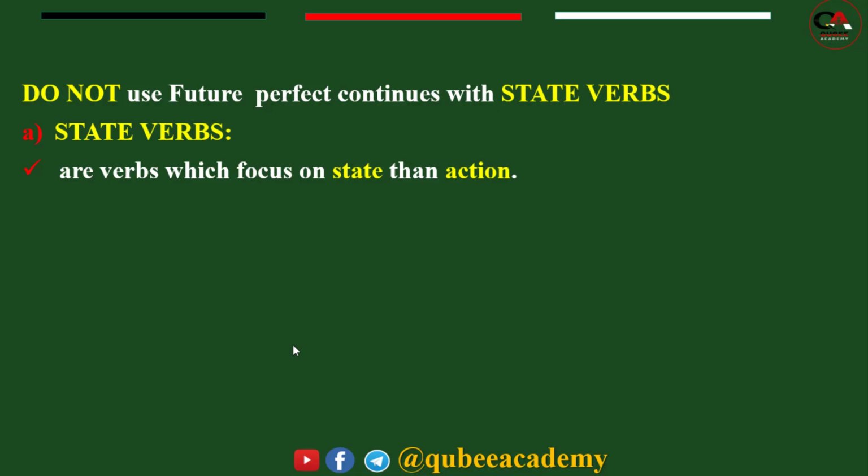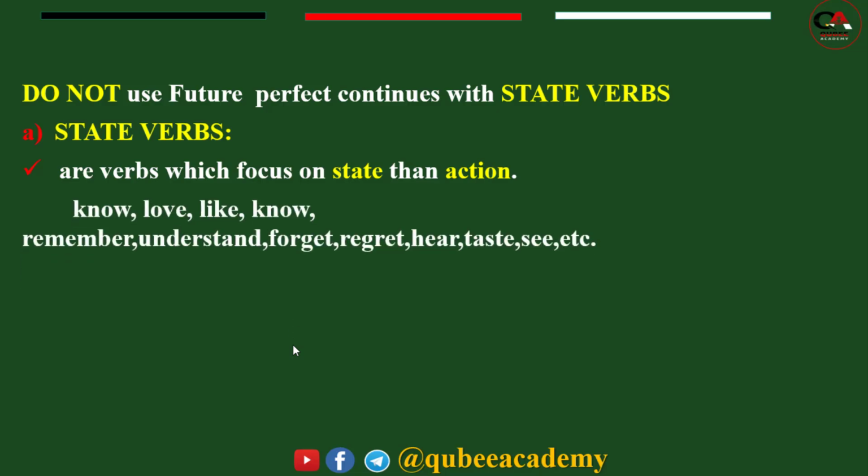State verbs are a type of verbs which focus on state rather than action. Such types of words are, look, these words all are state verbs. State verbs are divided into four. The first one is verbs of mind.